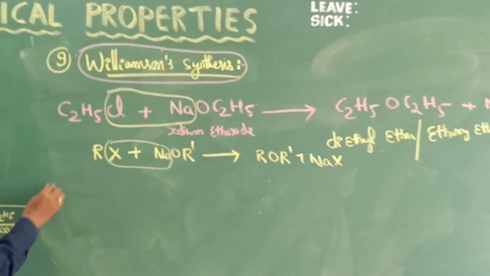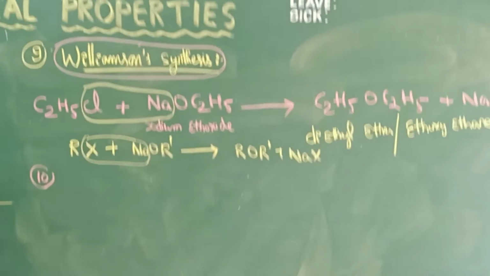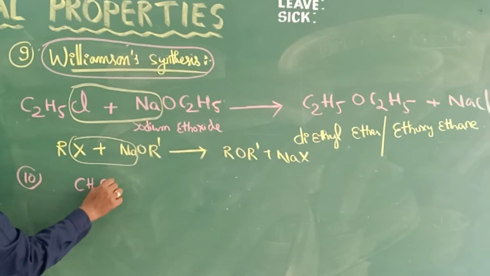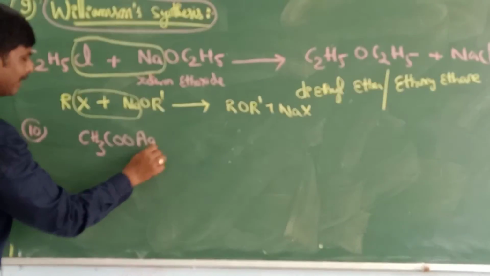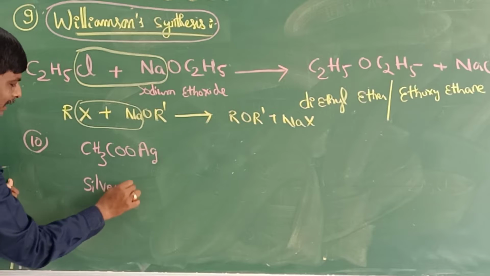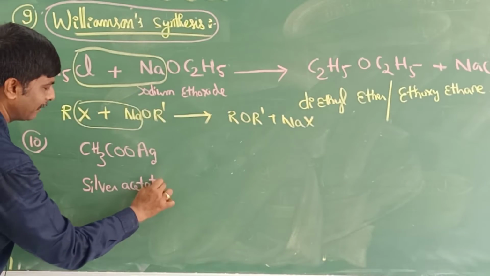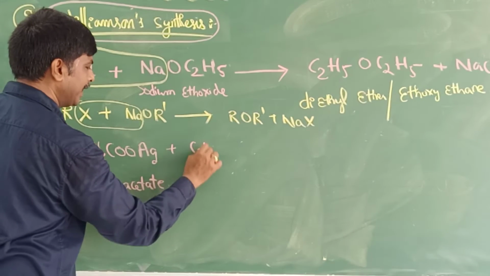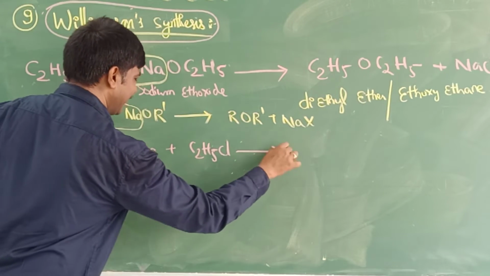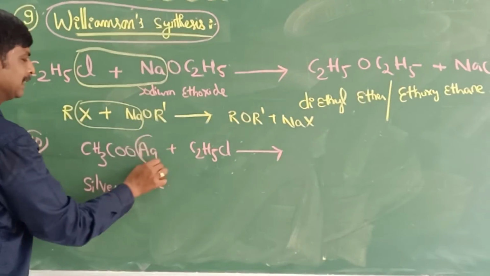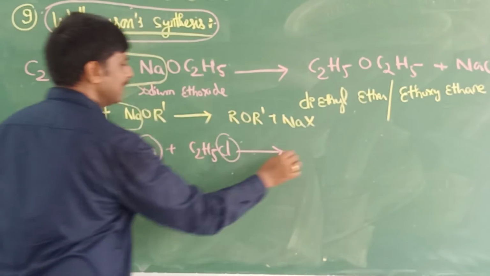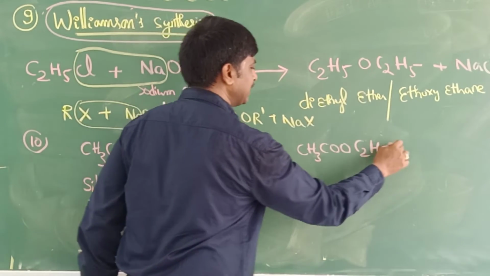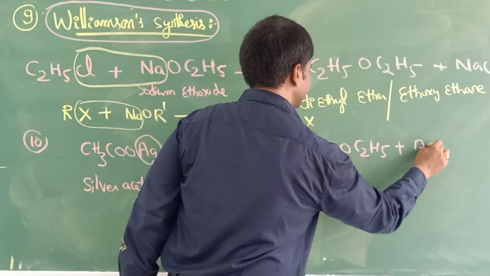Now the 10th reaction is the reaction with CH3COOAg, silver acetate, or silver ethanoate. The IUPAC name is silver ethanoate. When chloroethane reacts with silver acetate, the product is CH3COOC2H5 plus AgCl.